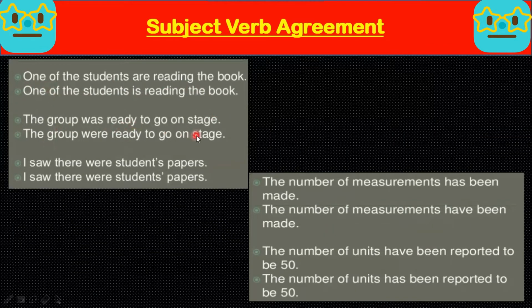The group was ready to go on stage. The group were ready to go on stage. That is the correct one. I saw there were students' papers. I saw there were students, plural, and then an apostrophe. Even in my previous lecture on parts of speech, I told this thing: wherever the plural ends with s, we will use an apostrophe at the end.